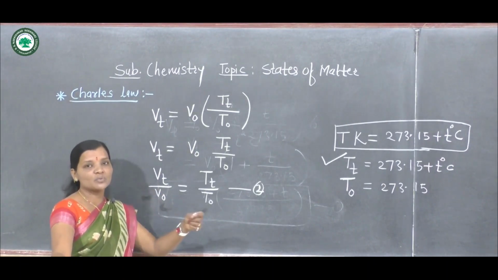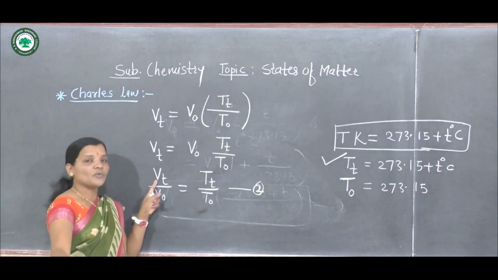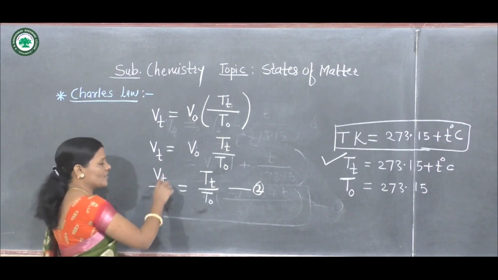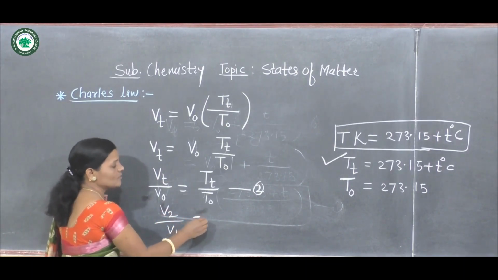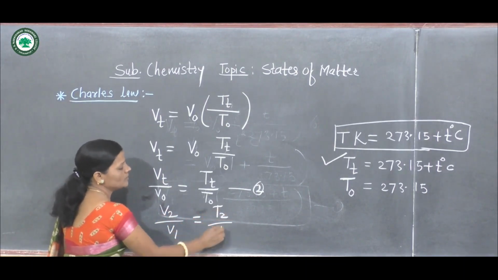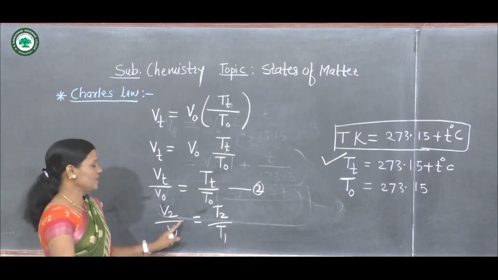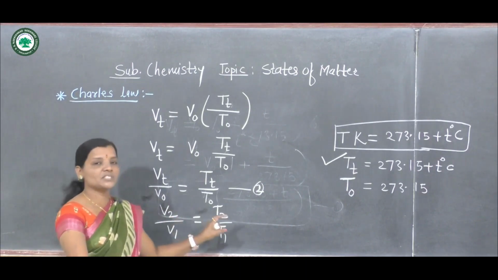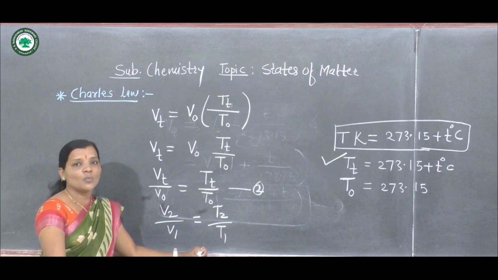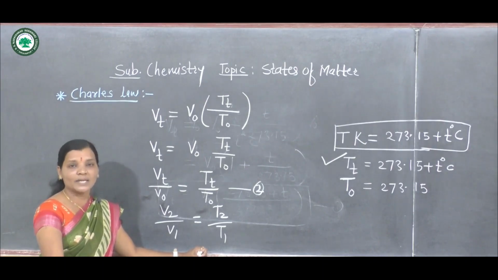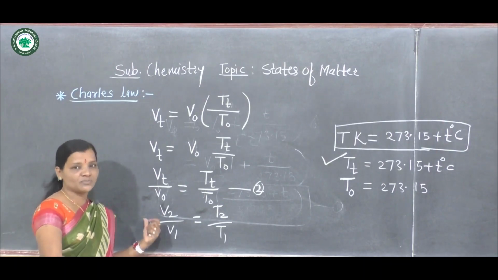We can consider 1, 2, 3, 4 degree Celsius, etc. So here, for our convenience, we can write this equation as V2 upon V1 is equal to T2 upon T1. And so we can write here this volume increases with respect to temperature. That means what relation we have got here? Volume is directly proportional to the temperature. But here, when pressure remains constant, then this happens.